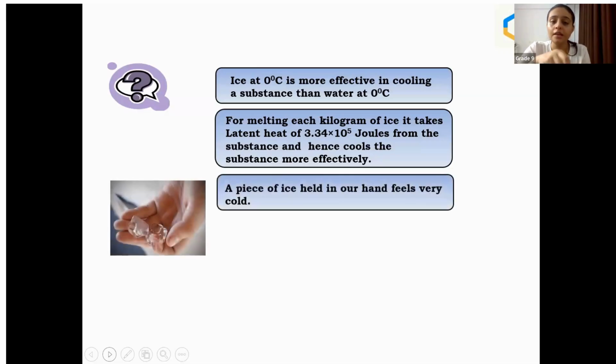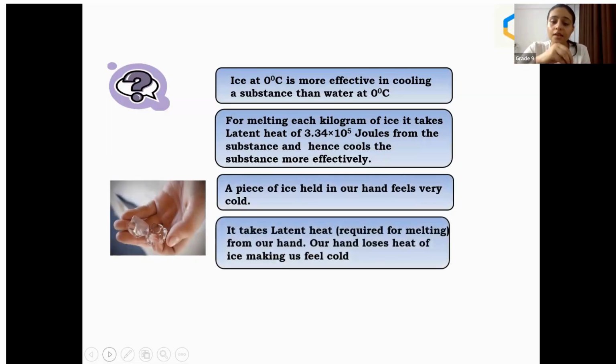A piece of ice held in our hand feels very cold. It takes the latent heat required for melting from our hand. Our hand loses heat to the ice, making us feel cold. Now, this paragraph, you understand, students, the last one. From where is the ice taking the latent heat to convert into liquid? What is the relation between the hand and the ice here?